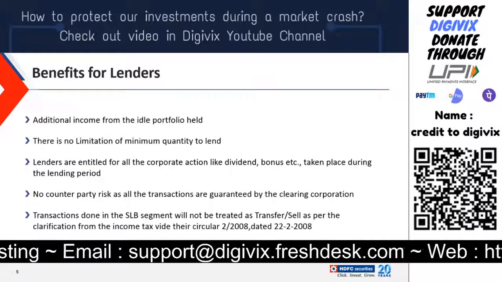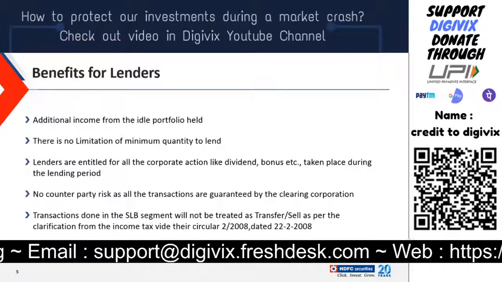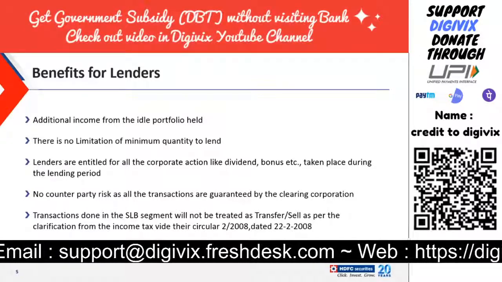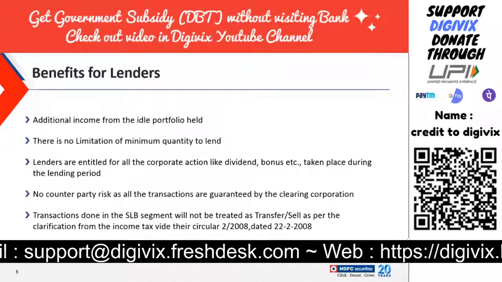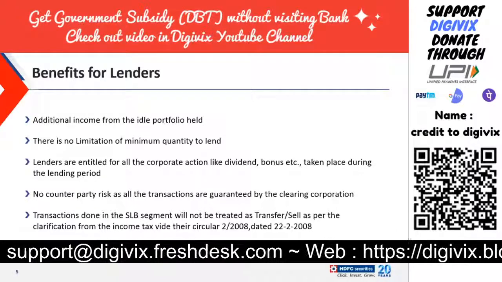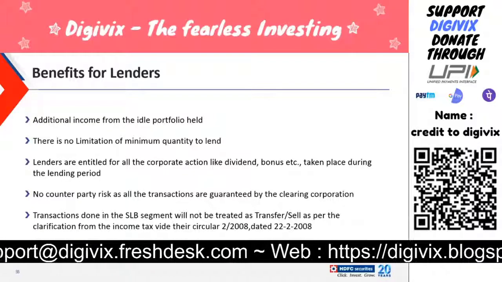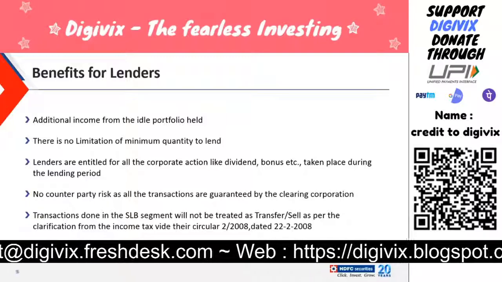There is no limitation of minimum quantity to lend. So you can lend even one quantity, you can lend even 1,000 quantity, you can lend even 5,000 or 1 lakh quantity, given that there is liquidity. There is no minimum quantity requirement, there is no lot size. So you can put as many shares as you have. If you have only 10 shares in your account and you want to lend those 10 shares, you can do that.